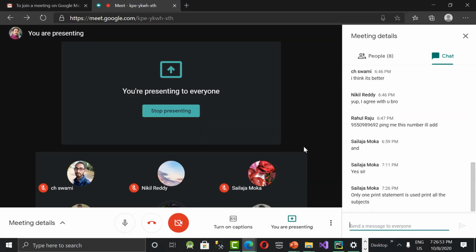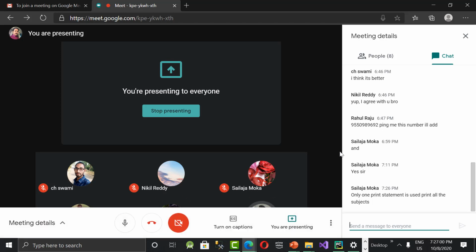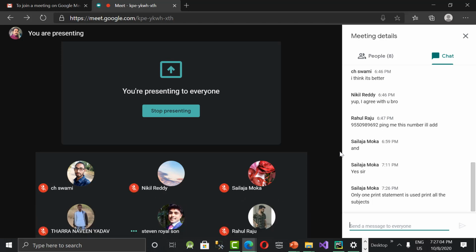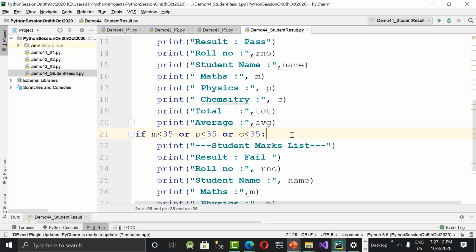Shailaja, only one print statement is used for all. No, no, no. That is okay. That's good. But whether you are printing with one statement or all statements, the statements are repeated. I am writing those statements twice, but I don't want to write them twice. Only one time I want to write. See here, how many times I wrote? Student mark list. Yes, ma'am.